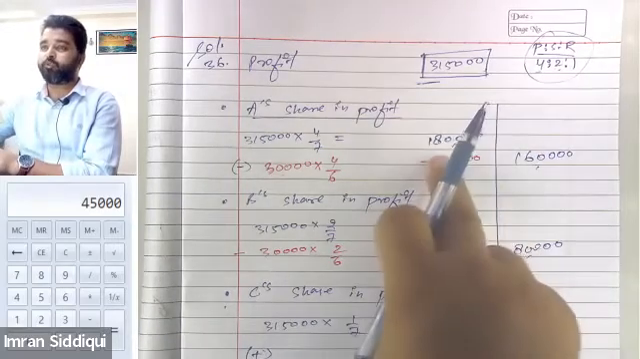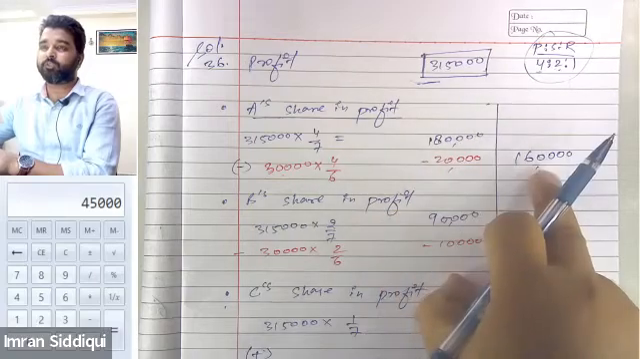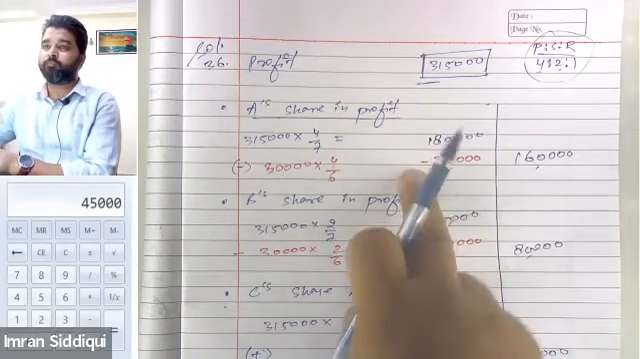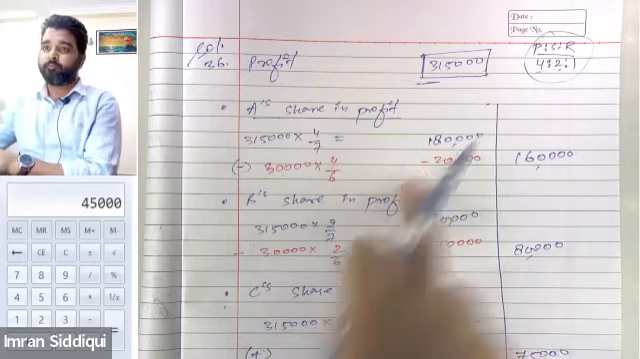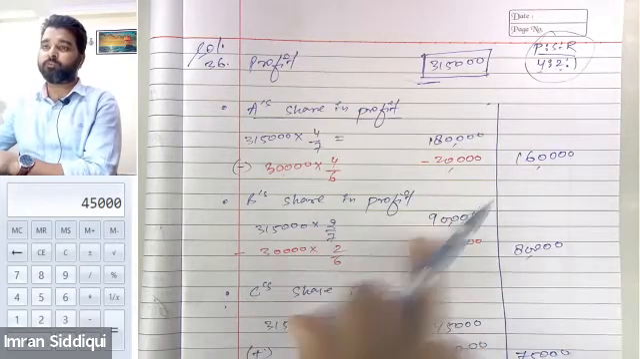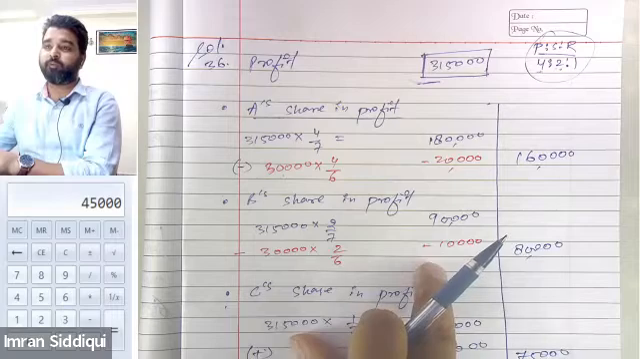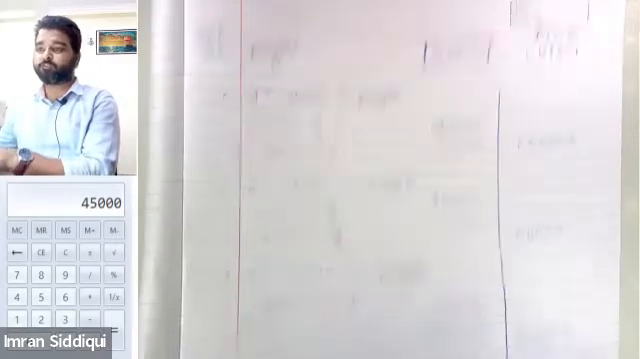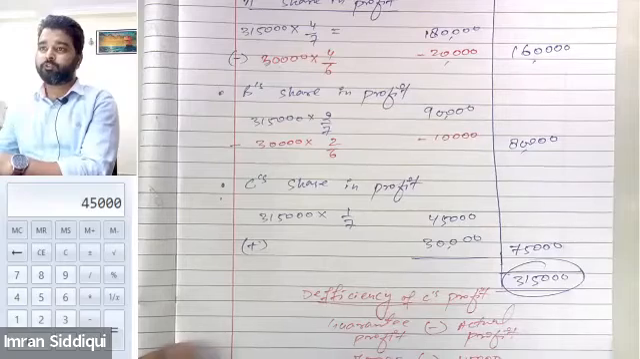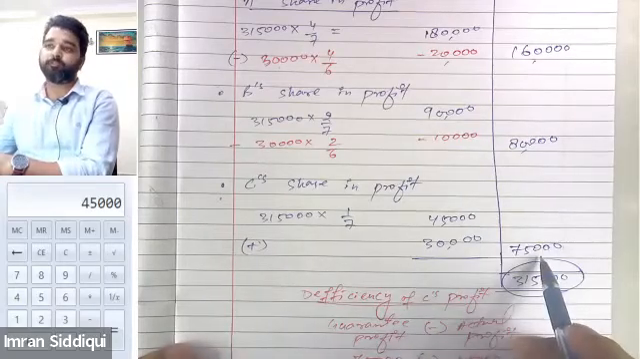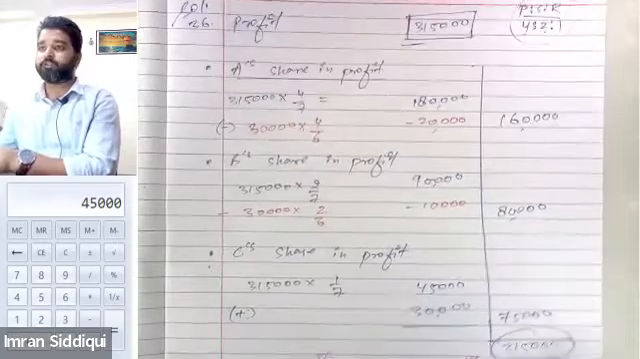A, who is to get 1,80,000, will only receive 60,000 because A will have to contribute toward the deficiency of C. B, who should have got 90,000, will only get 80,000 because B will also have to bear the deficiency of C's profit. And C, who was guaranteed 75,000, will be given 75,000 as the guaranteed amount. So this is the solution of this question.